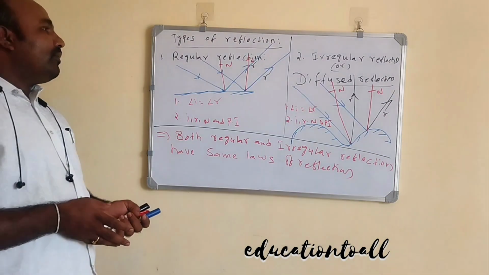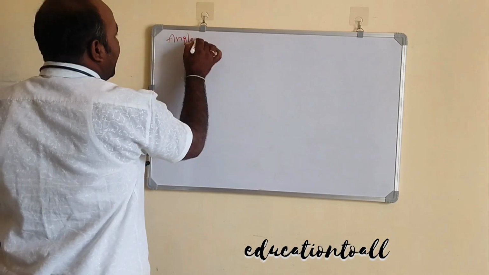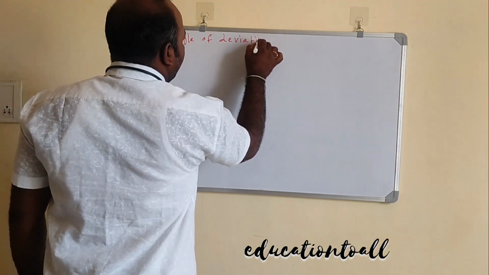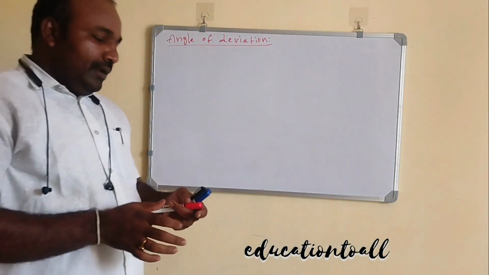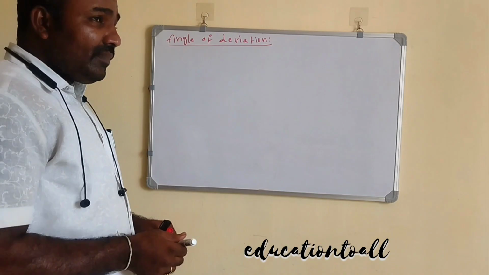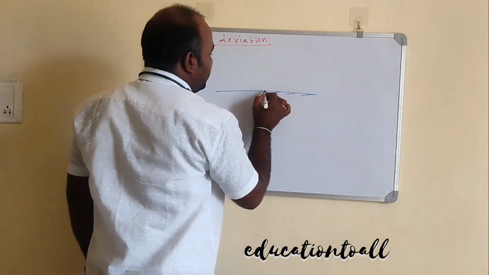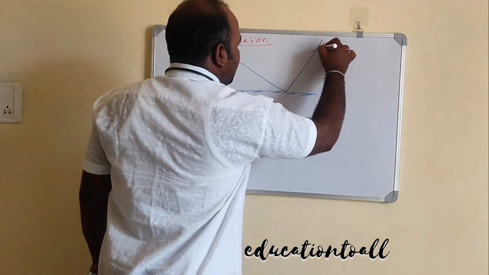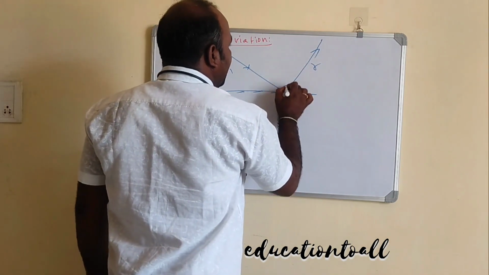Next we are going to discuss the angle of deviation. For example, take one reflection diagram. This is the reflected ray, the incident ray, and this is the normal.